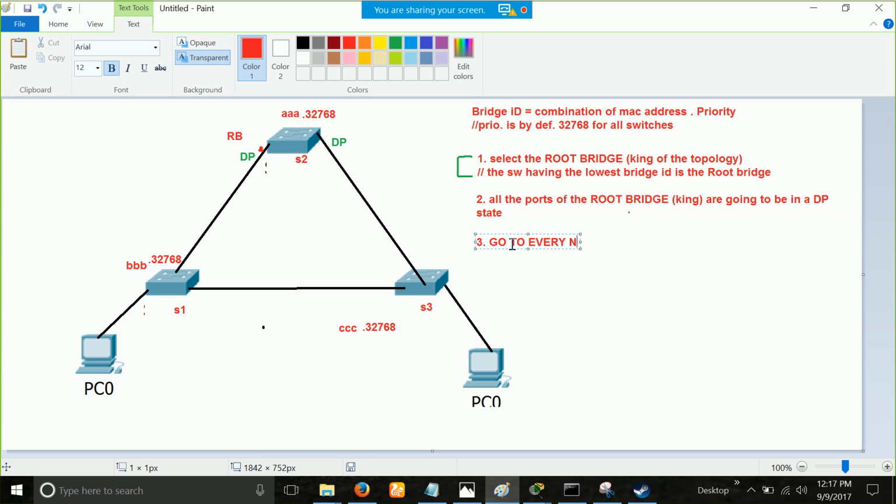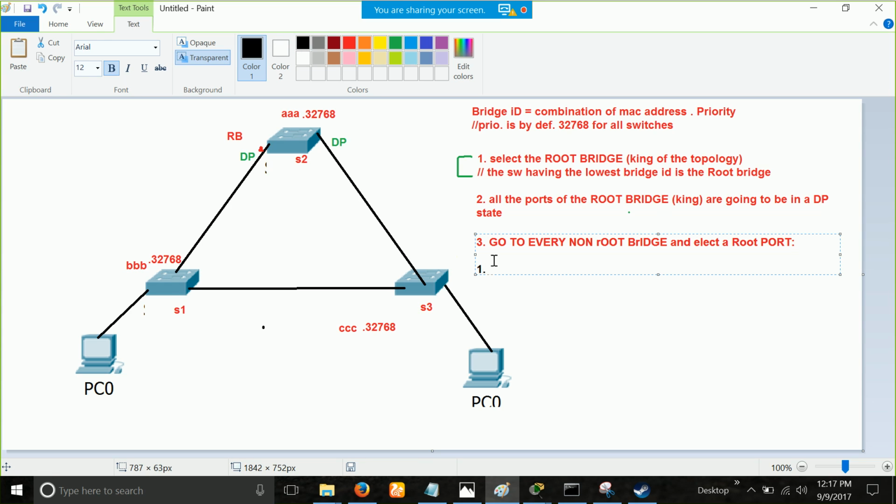Go to every non-root bridge, or simply said all the other switches, go to every non-root bridge and elect a root port. And root port, guys, is going to be 1 on every other switch. Okay, not more than 1. Go to every non-root bridge and elect a root port. Okay, but the question is, how will you do that? There can be a number of ports, right? So for that you have a very specific election criteria. What is the election criteria?